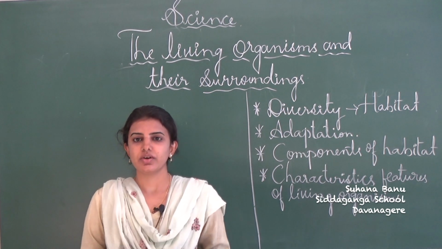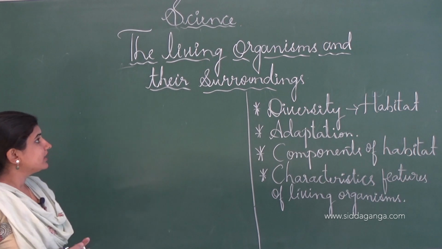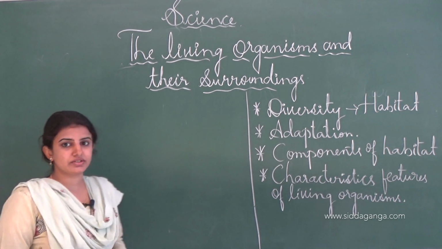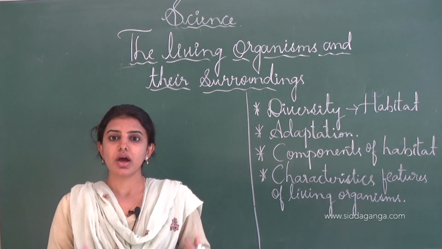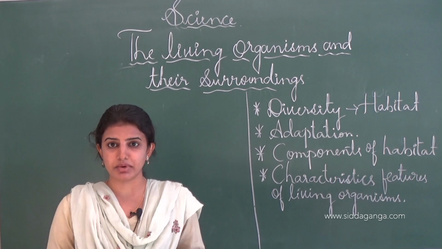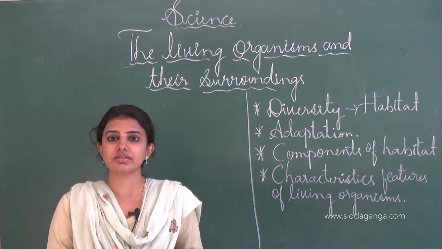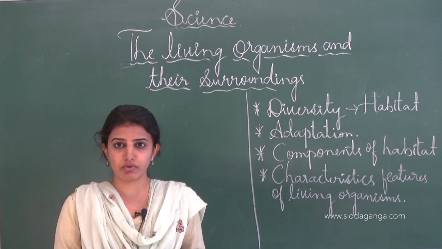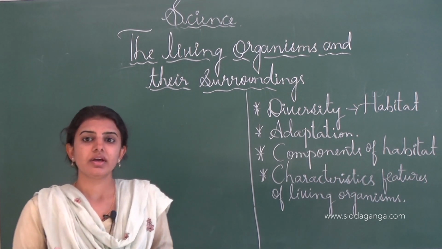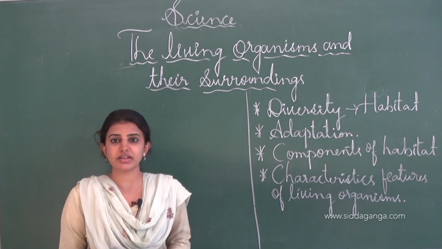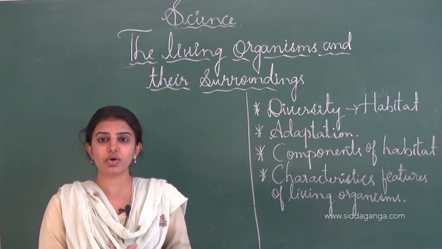Hello my dear students. Today I am going to start with the new chapter, the living organisms and their surroundings. See, in our surroundings there are varieties of living organisms present. Not only dogs, animals, birds, but different types of organisms will be present. And these organisms sometimes we can see with our naked eyes, and sometimes we can't see them with our naked eyes. Those organisms are called bacteria, fungi, and such organisms are also called microorganisms.